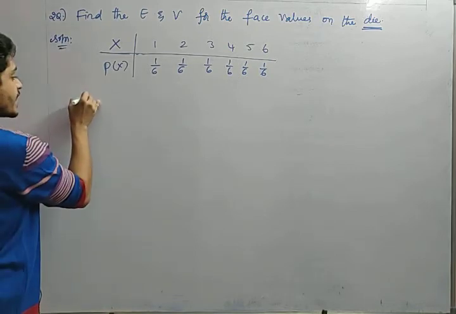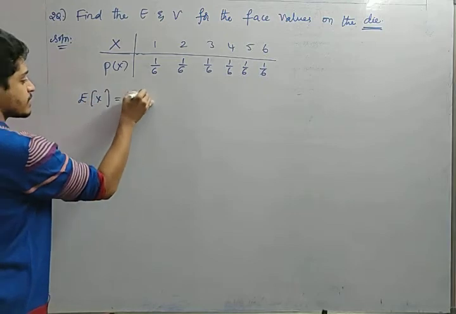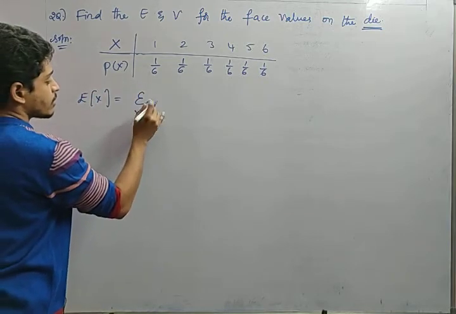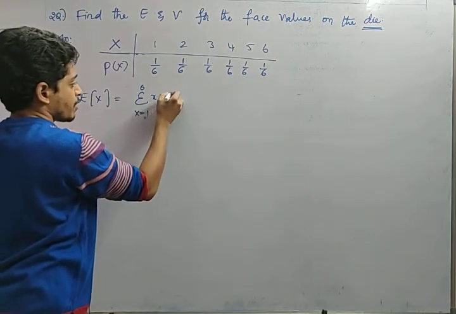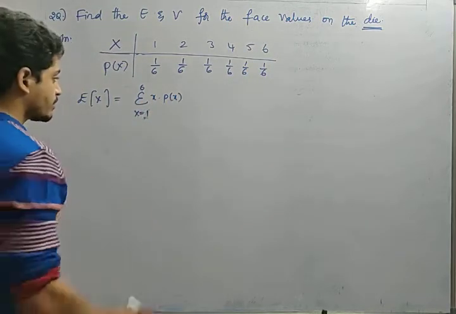Now, we have to find the expectation. What is the expectation of X, friends? Sigma X equal to 0, not 0, friends. It starts from 1 to 6. So, 1 to 6 X into P of X. Is this the mean, right? Mean formula, right? So, find out.